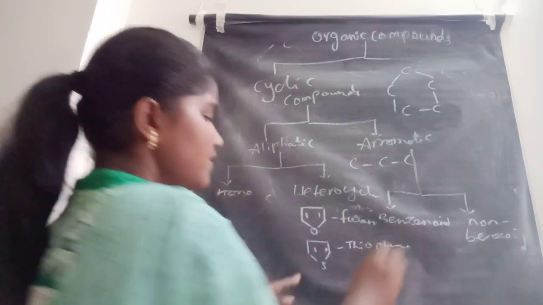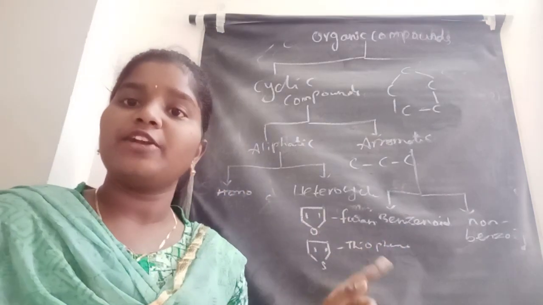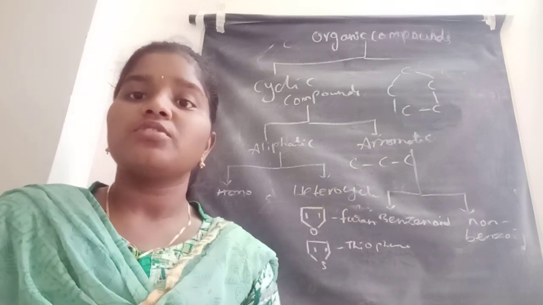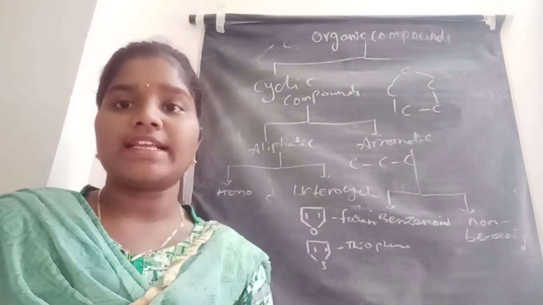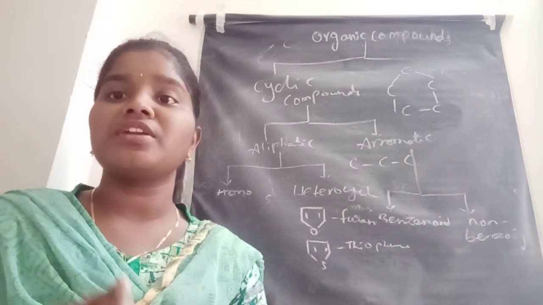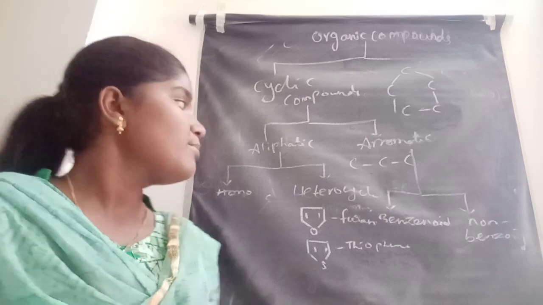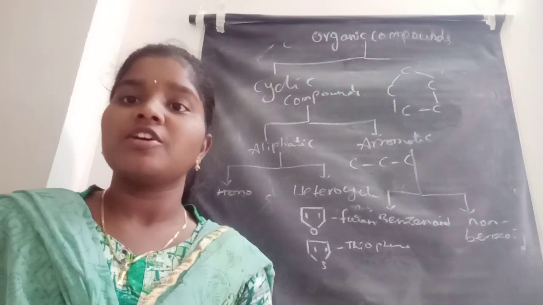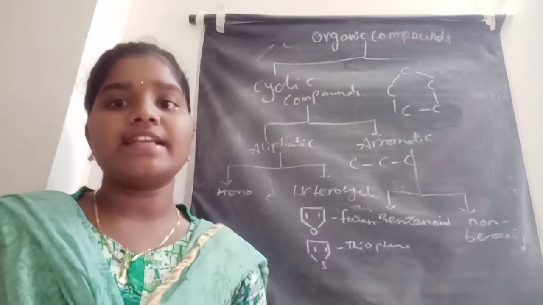Thiophene. Sulfur and oxygen, heteroatoms other than carbon, are involved together to form a cyclic ring form. So those compounds come under heterocyclic compounds. Next one, pyrrole. Pyrrole ring structure. Nitrogen and hydrogen are involved. Those compounds are also heterocyclic compounds, with atoms other than carbon joined together to form a cyclic ring.